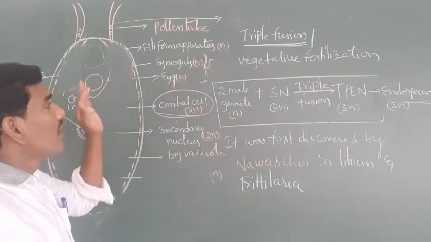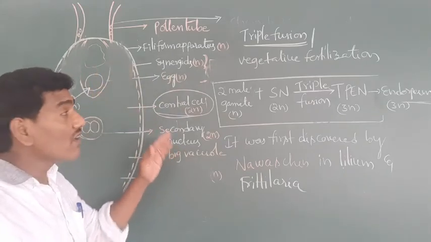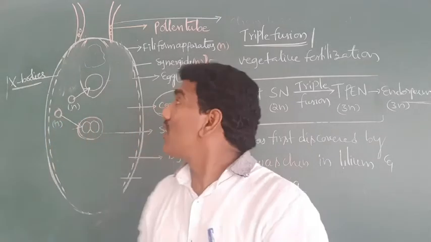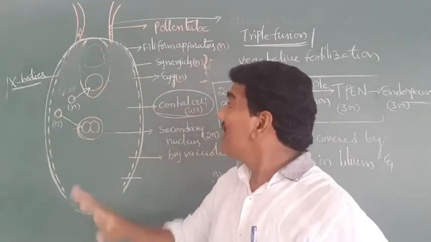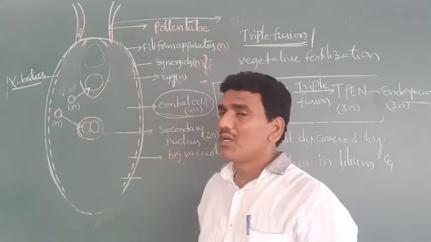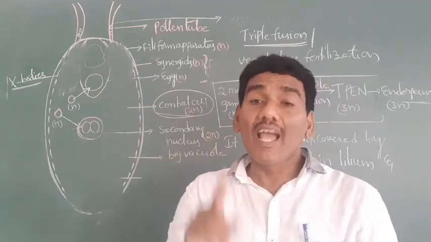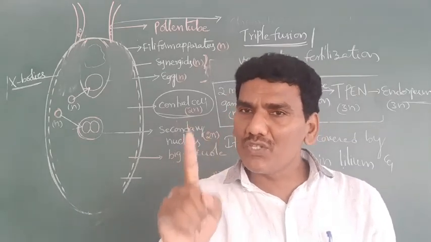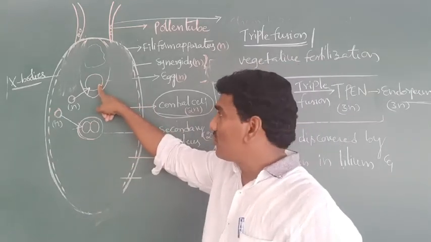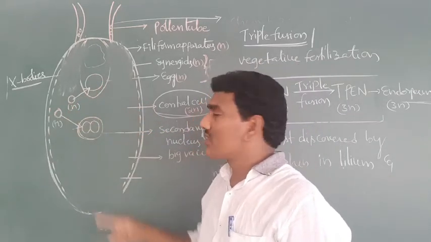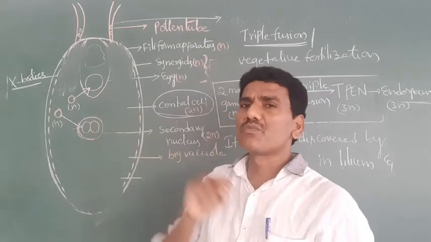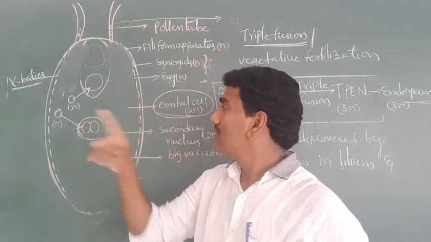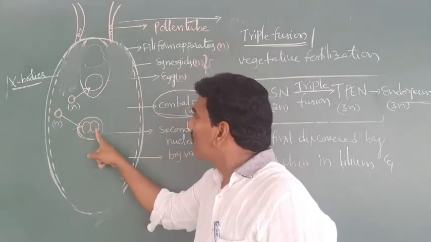Which type of questions are mostly asked in the NEET examination? How many genomes are involved in double fertilization? First of all, what is meant by genome? The haploid set of chromosomes is called a genome. Otherwise, one nucleus acts as one genome. Here, the egg is one genome, the two male gametes are two genomes, and the secondary nucleus is two genomes. Totally, how many genomes are involved in double fertilization? 5. 1, 2, 3, 4, 5.